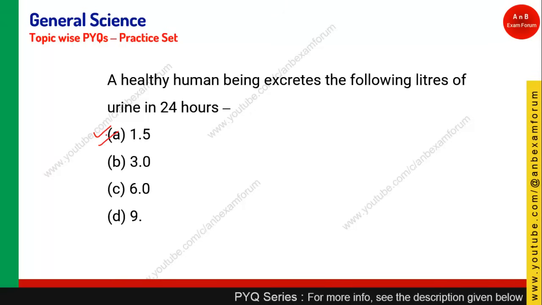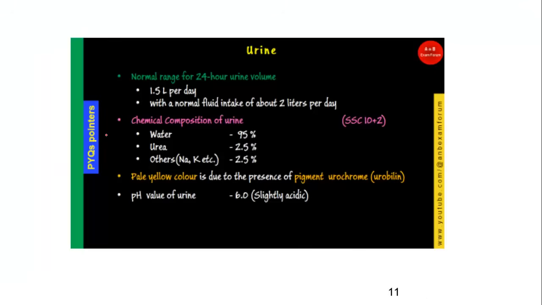So human beings excrete 1.5 liters of urine in 24 hours with normal intake of water. We have seen various pointers related to urine. The normal range of urine is 1.5 liters per day, with a normal fluid intake of 2 liters per day. So if you are taking 2 liters of water per day, you are going to excrete 1.5 liters per day of urine.